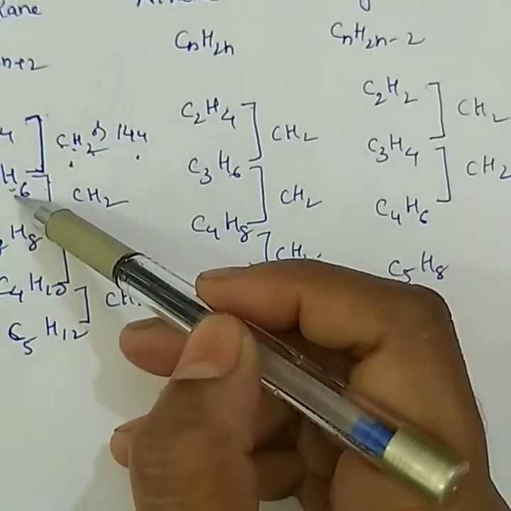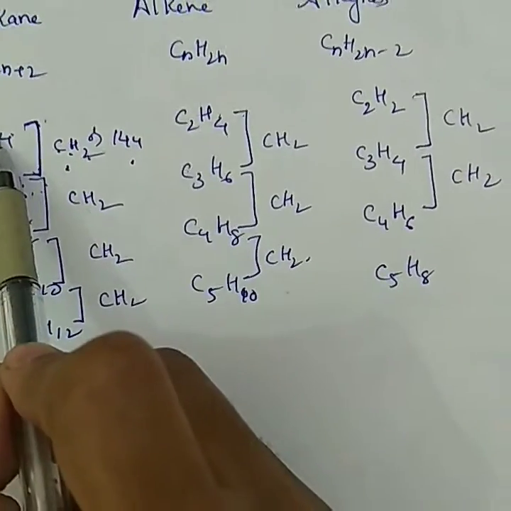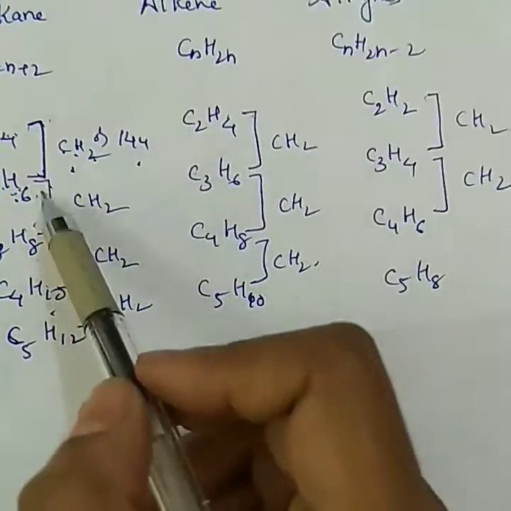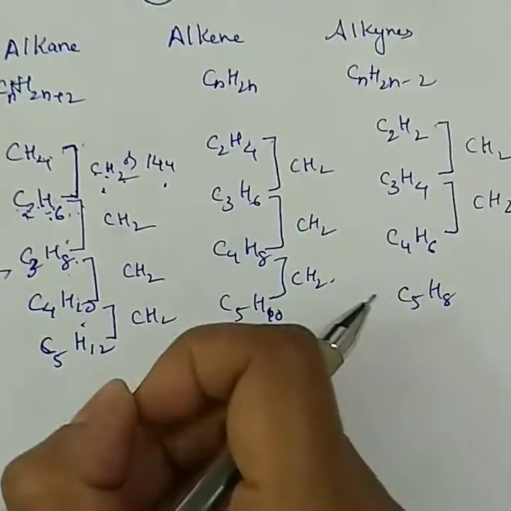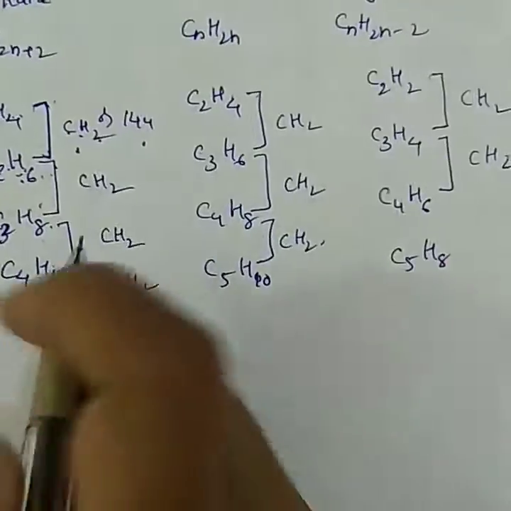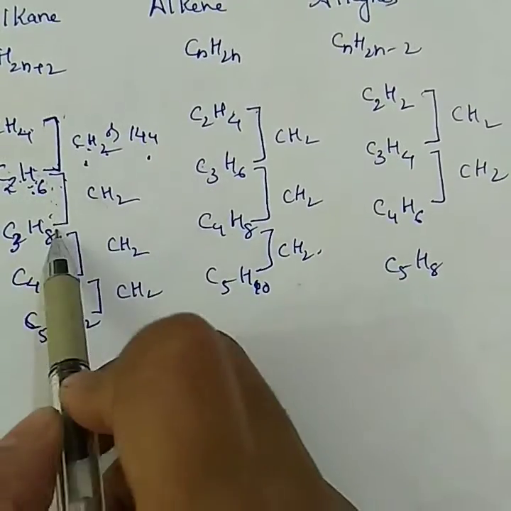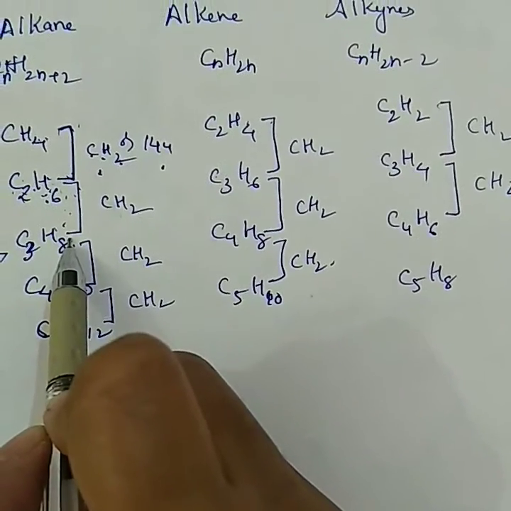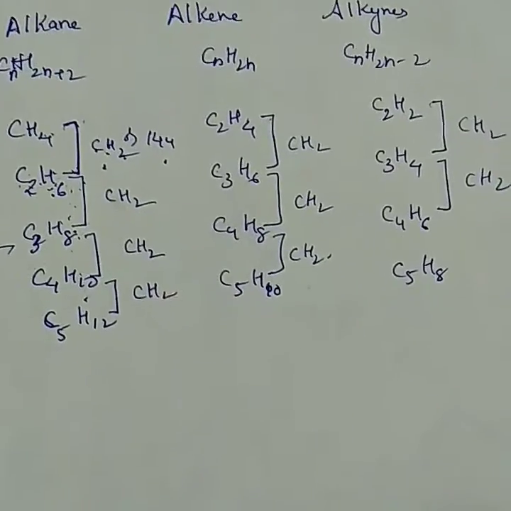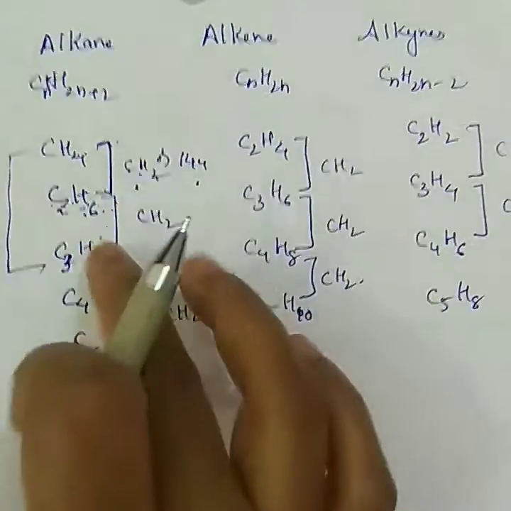Now see, in CH4 and C2H6, what is more? CH2 is more in this compound. It means the molecular mass of C2H6 is more than CH4. So the molecular mass is increasing. If the molecular mass is increasing, only the physical properties change but not the chemical properties. That too, only the boiling point and melting point change. The boiling point and melting point increase because CH2 has been added; to break the bonds we require more energy. So the boiling point and melting point of successive members increase.